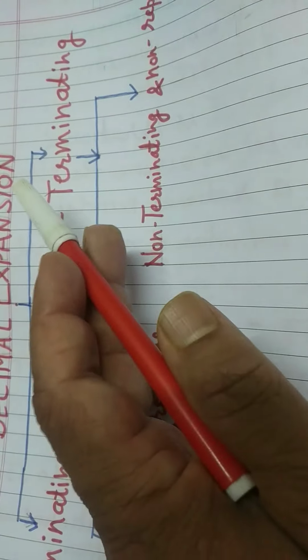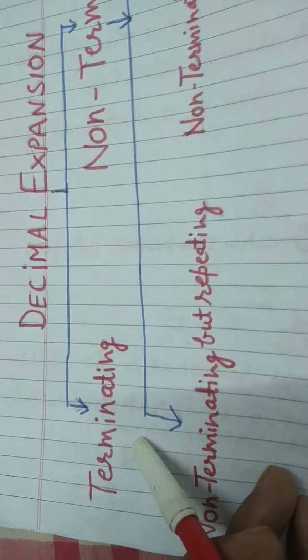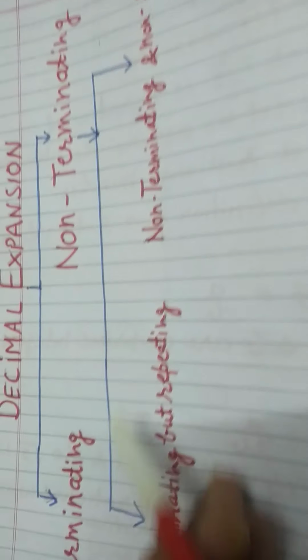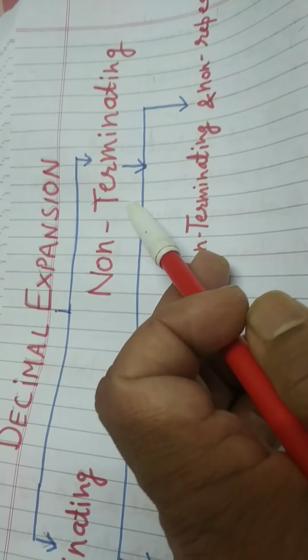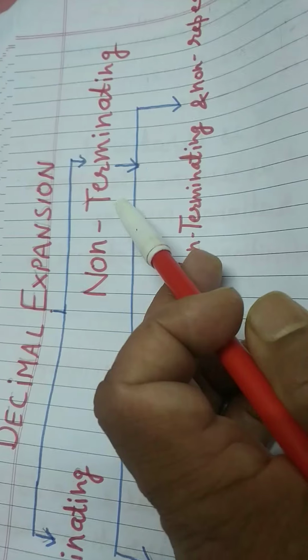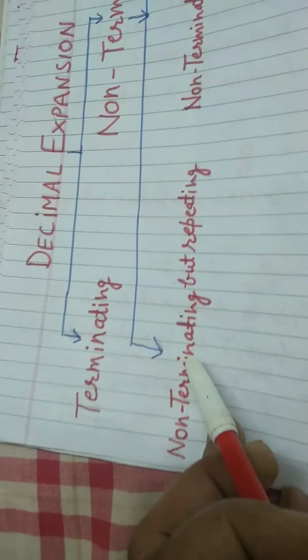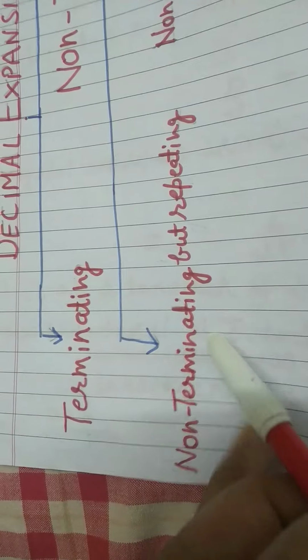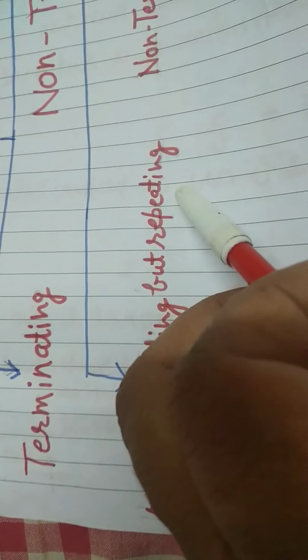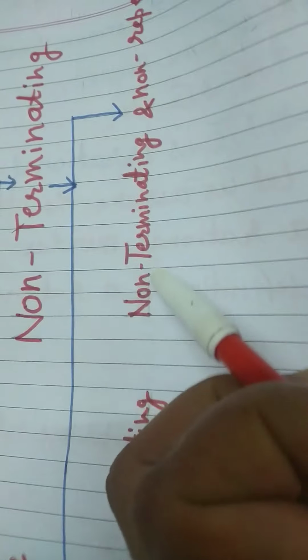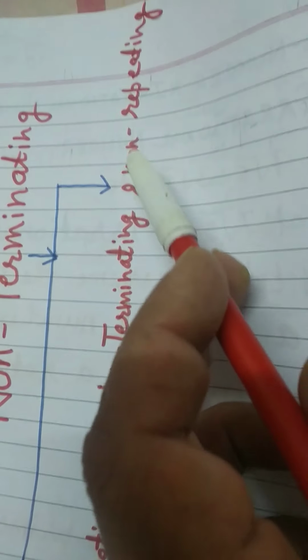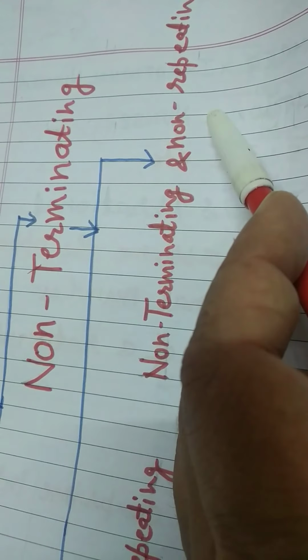Decimal expansion is classified as terminating decimal expansion and non-terminating decimal expansion. Non-terminating decimal expansion is further classified as non-terminating but repeating decimal expansion and non-terminating and non-repeating decimal expansion.